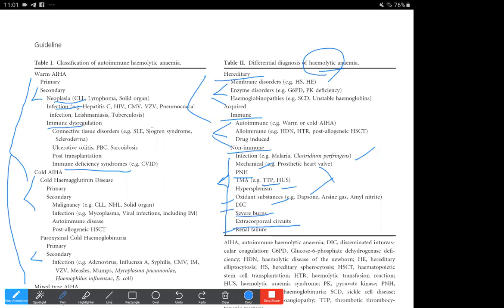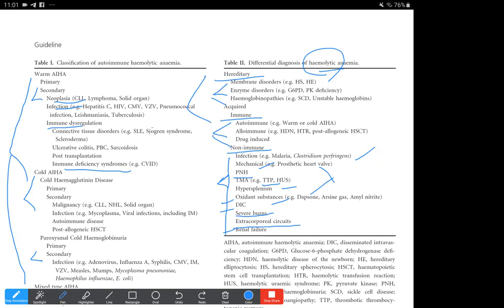And then in cold autoimmune hemolytic anemia, there could be a lot of infections, immune dysregulation, and immune deficiency syndromes. Even in common variable immune deficiency, we have both the B and T cells affected.